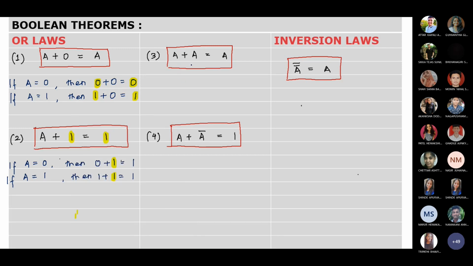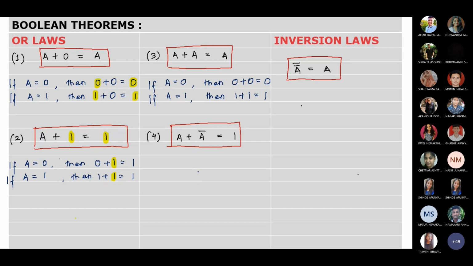Next, A plus A is A. So here if A is 0, then 0 or 0 will be 0 because both the inputs to the OR gate are 0. And if A is 1, then 1 plus 1 will be 1 because both the inputs to the OR gate are 1. So the answer will also be 1. So in the same way, the output goes as the input.